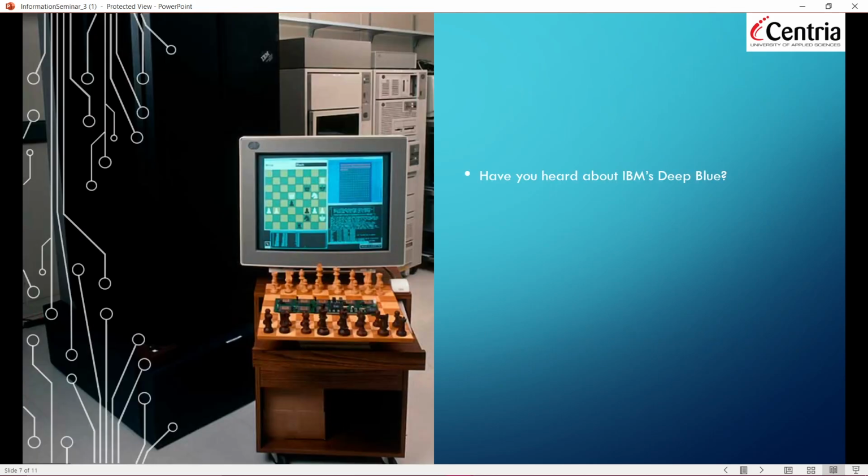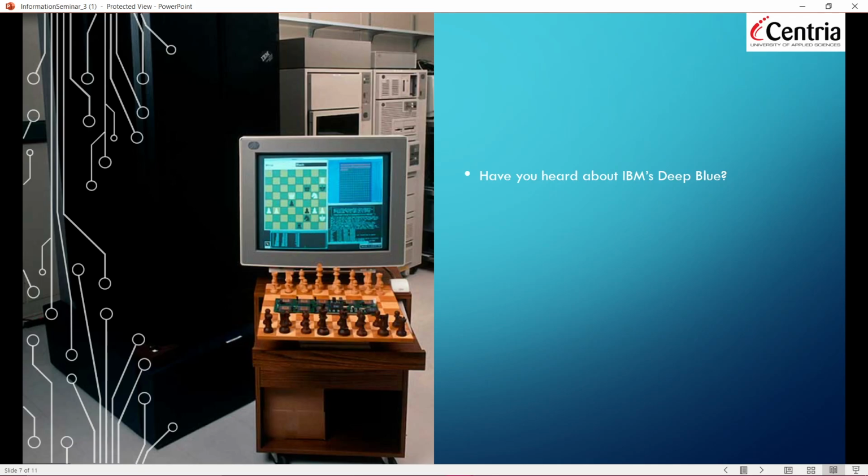To check the capabilities of AI, we had a big test of how powerful an AI can be. And I want to ask you, have you ever heard of IBM Deep Blue?